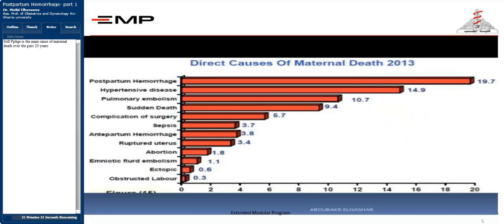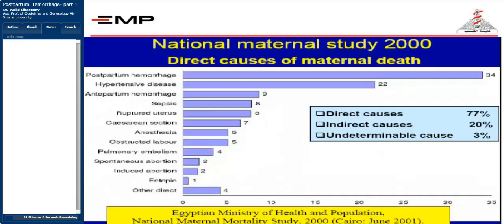This is in the year 2013. I'm going to show you a graph in the year 2000, and you saw the previous table which showed us the causes of maternal death, and we find that postpartum hemorrhage is still the main cause of direct maternal death. This is the graph which was done in the year 2000 by the Ministry of Health, and they showed that the main cause of direct maternal death is still postpartum hemorrhage. 34% of the cases are dying because of bleeding postpartum.